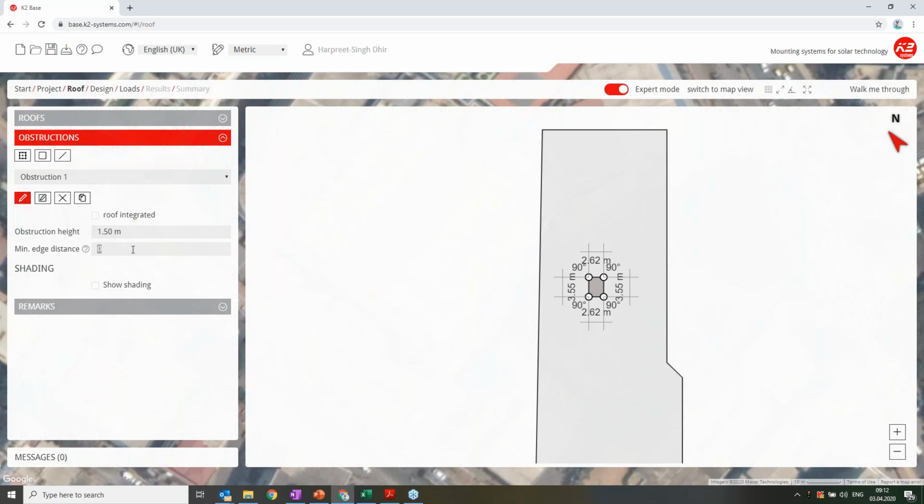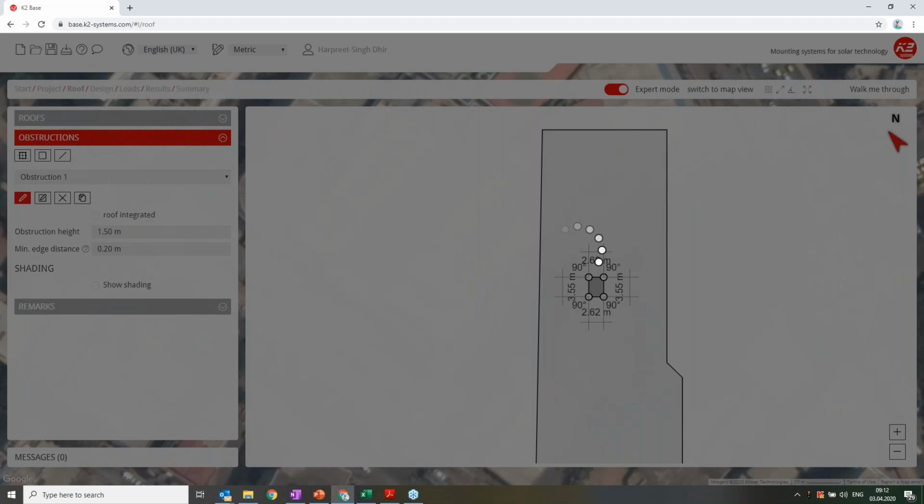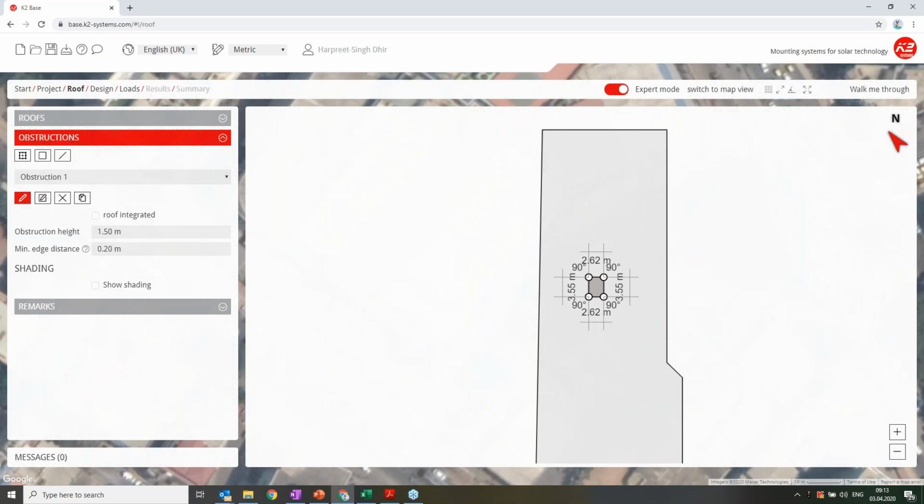Minimum edge distance means the distance around this obstruction. For example, if this is a water tank, around this obstruction you don't want any solar panels, so you keep some minimum distance, which I put as 0.2. I hope I'm clear so far, and if you have any questions, keep on asking in the chat box as well.